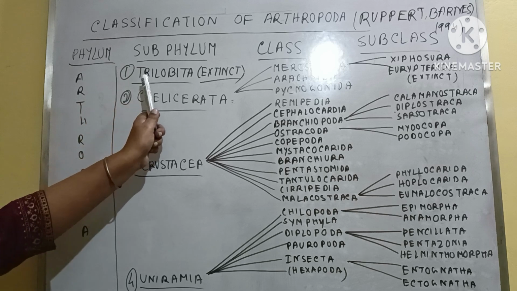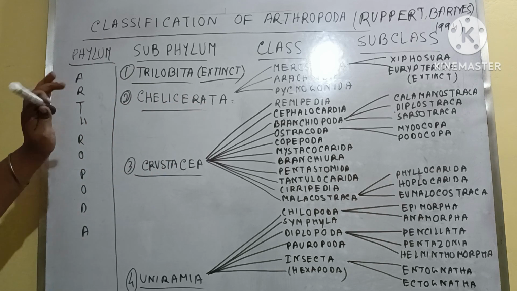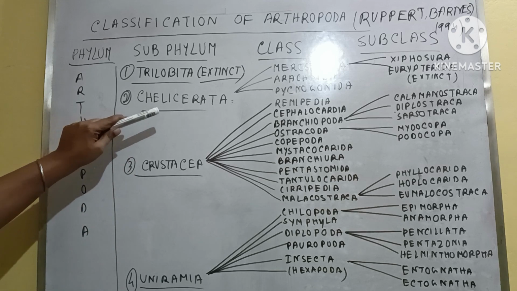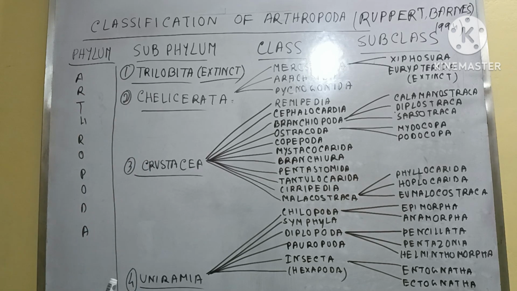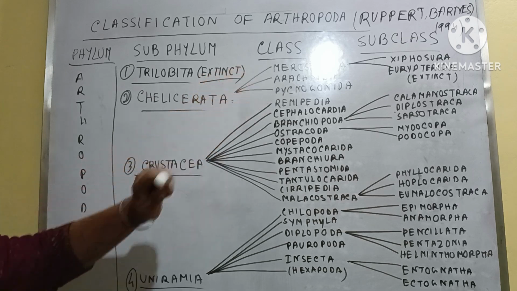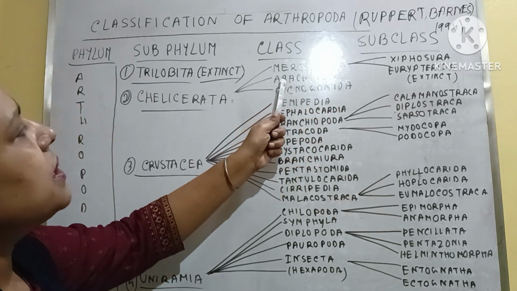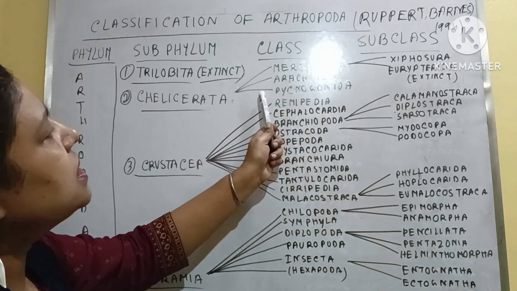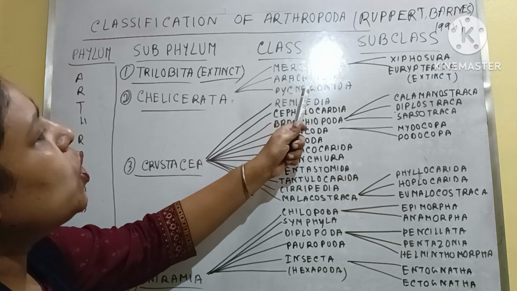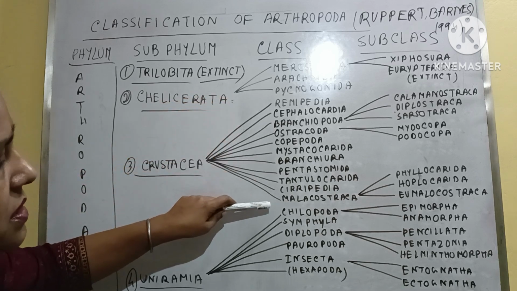The first one, Trilobita, is extinct, so we will just learn Chelicerata, Crustacea, and Uniramia. Under Chelicerata there are 3 classes. One is the Merostomata, second one is the Arachnida, and third one is the Pycnogonida.